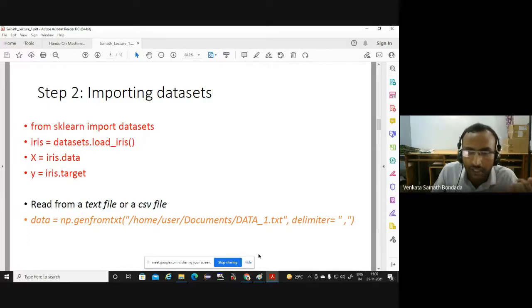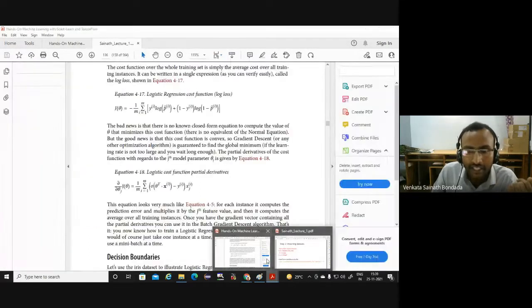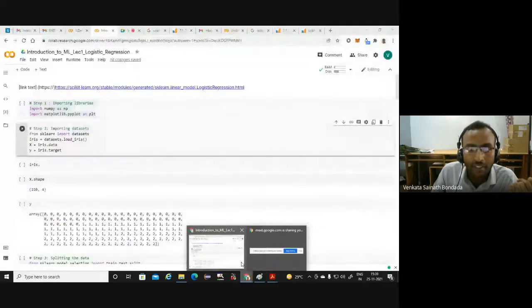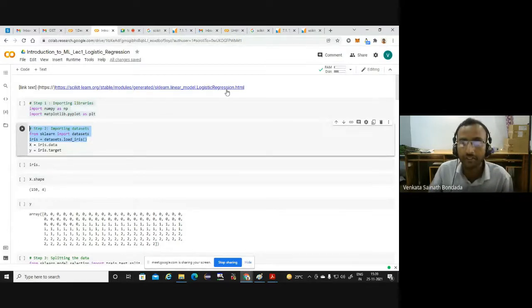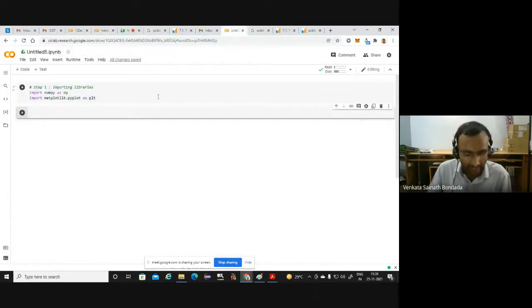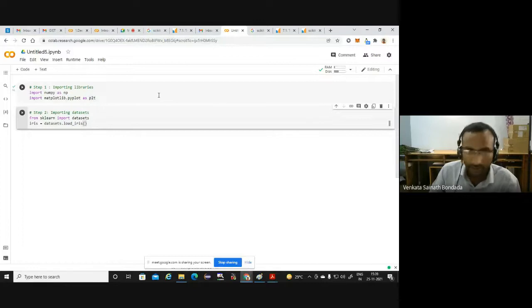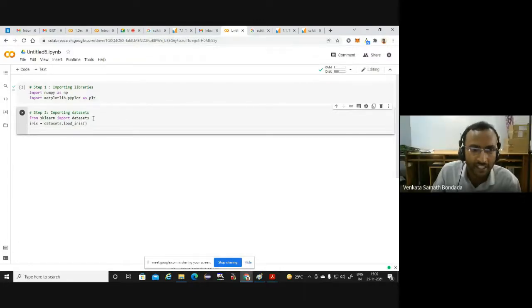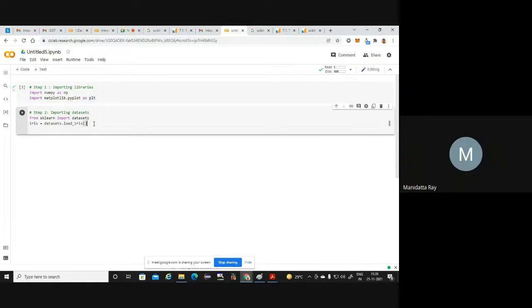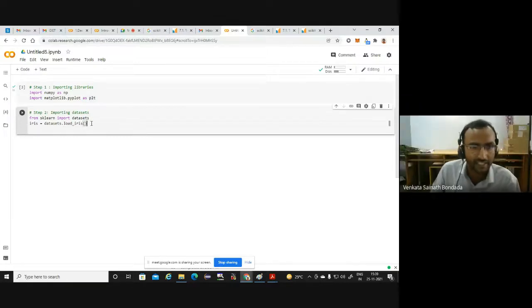So you can copy, you can type, or since I gave you the link, you can copy them in bulk and then run, or copy line by line according to your wish and comfort. I'm running it again. Please look into that. From sklearn import datasets. We are importing the datasets. So many datasets are available. And here load_iris.